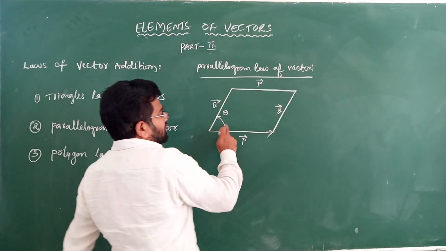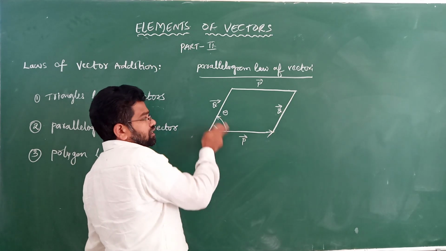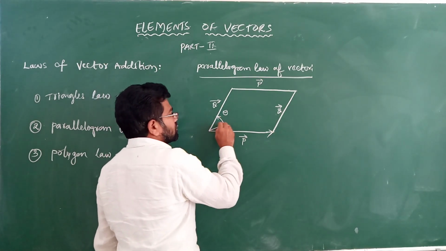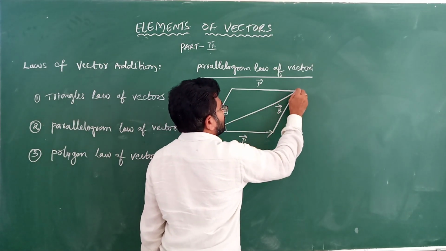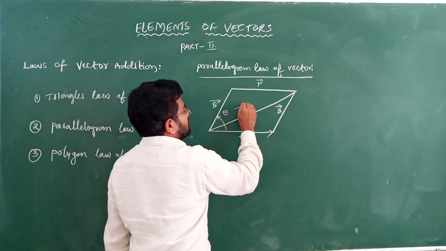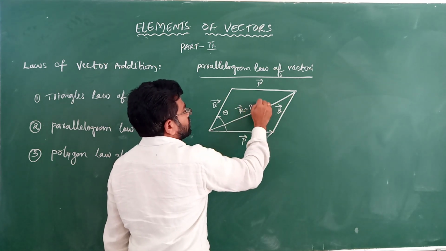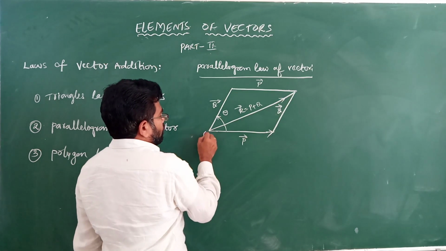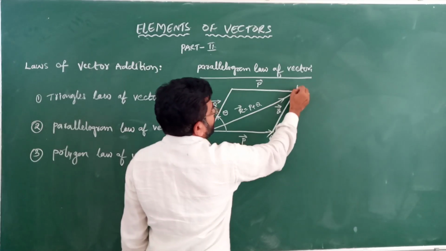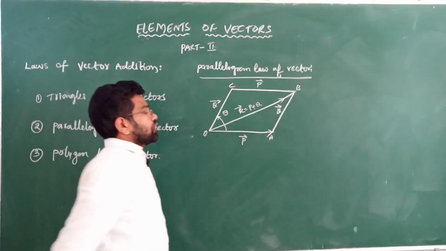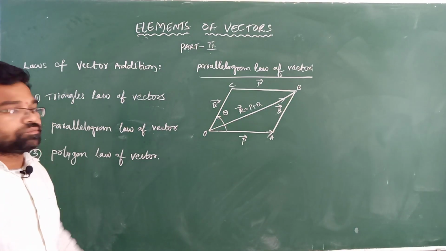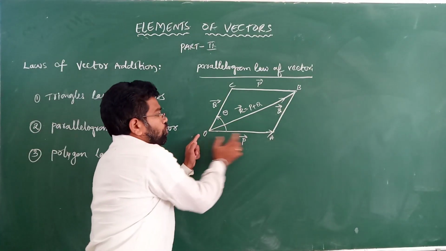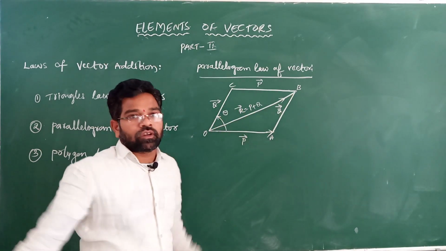Now the resultant of these two vectors is r. Resultant r is equal to p plus q. OABC is a parallelogram.